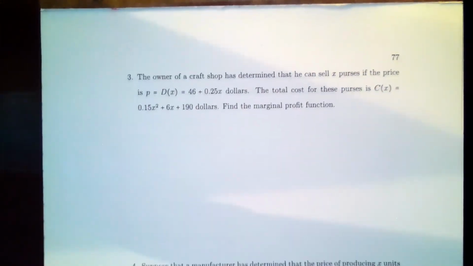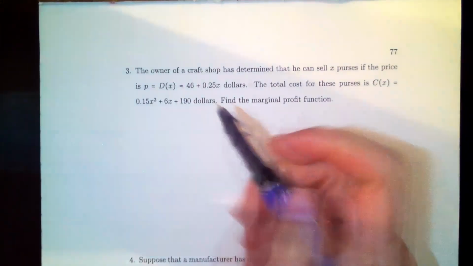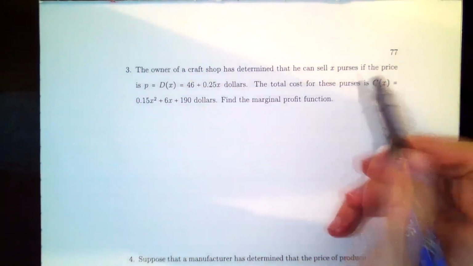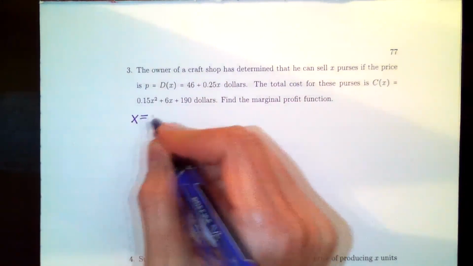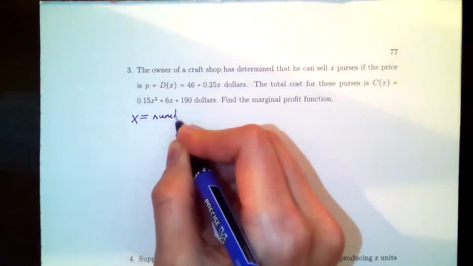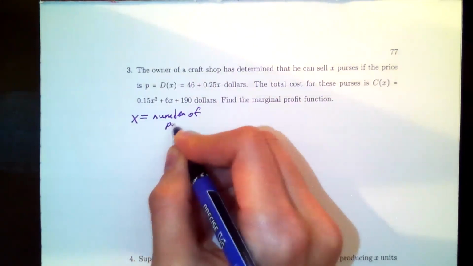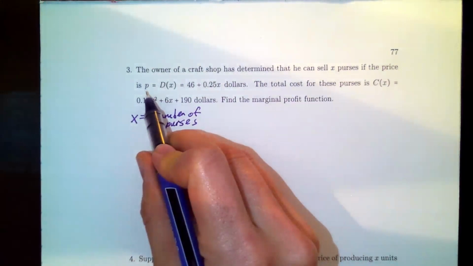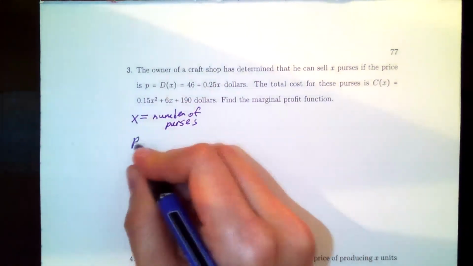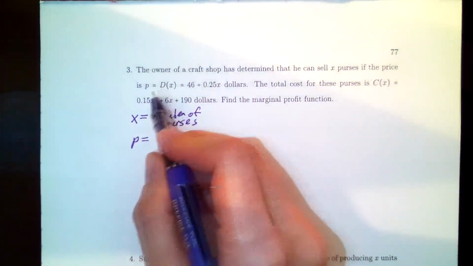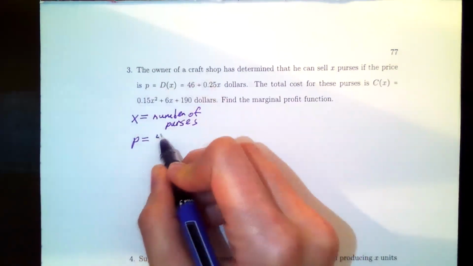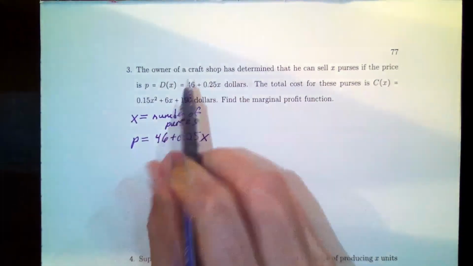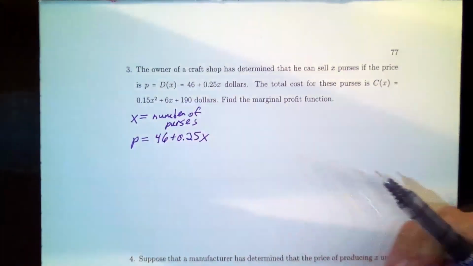Moving on to number 3. Let's read it. The owner of a craft shop has determined that he can sell x purses. So I'm going to make a list. x represents the number of purses, and we have price p. It's also called the demand, that's why they call it D there. Price or demand is 46 plus 0.25x dollars. That's the price of our purses given as a function.